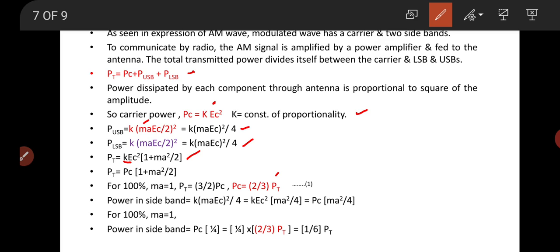The power in the sidebands can be calculated using K in bracket ma Ec squared by 4, and after calculation we have Pc in bracket ma squared by 4. For ma equal to 1, that is 100% modulation, the power in the sidebands is 1/6 of the total power. So the carrier power is 2/3 of the total power, and each sideband's power is 1/6 of the total power.